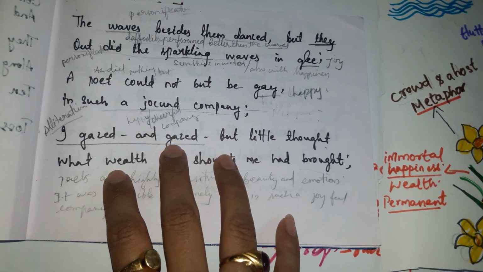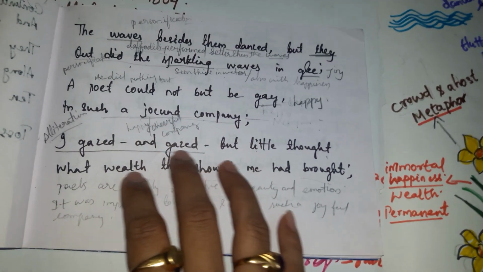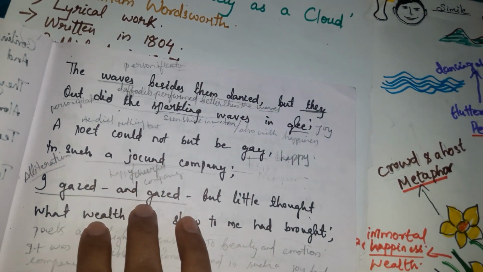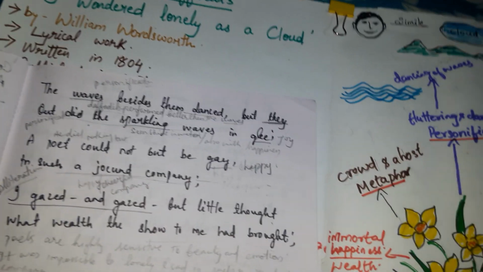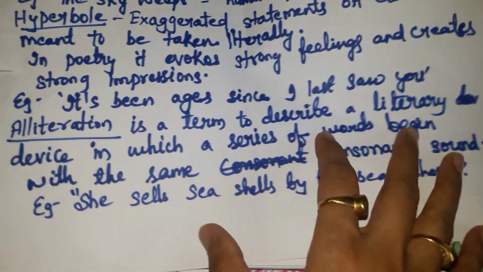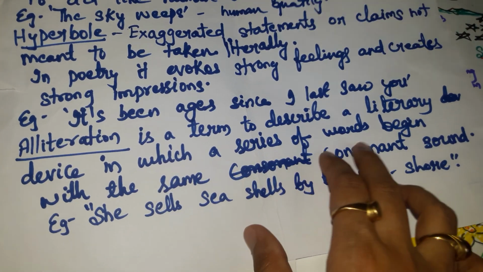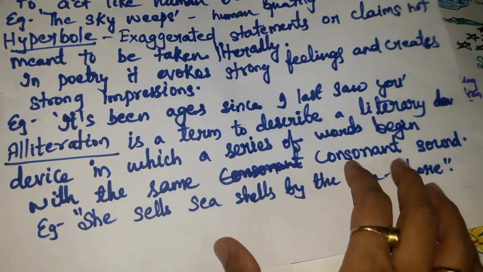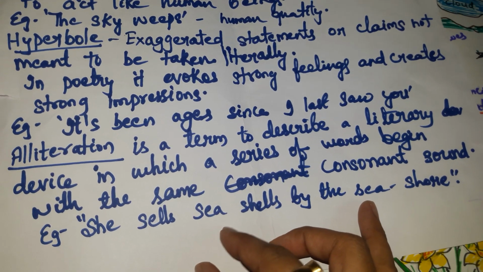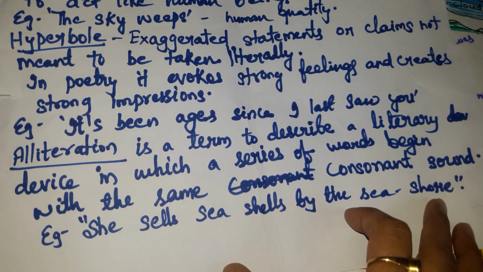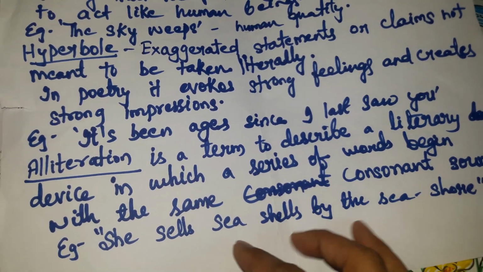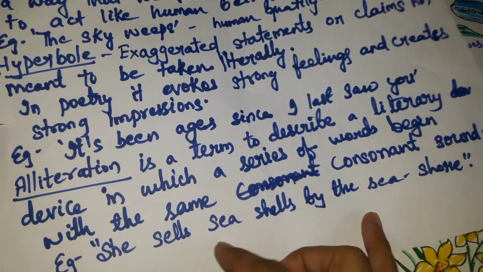So the poet says that he was just gazing and gazing. That is, again, let me tell you, he has used another figure of speech, that is alliteration. And what is this alliteration? Now, it is a term to describe a literary device in which a series of words begin with the same consonant sound. For example, she sells seashells by the seashore. You see, almost every word starts with S.